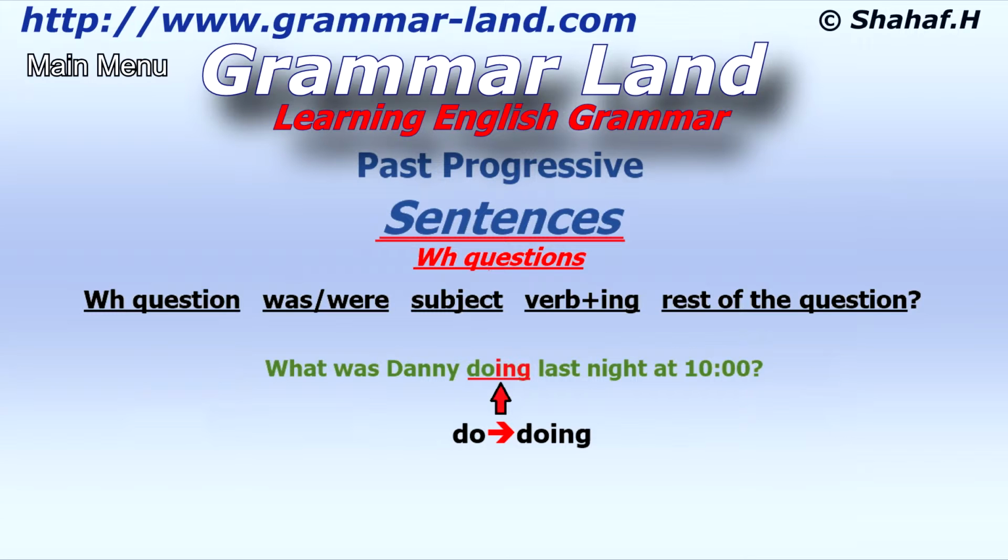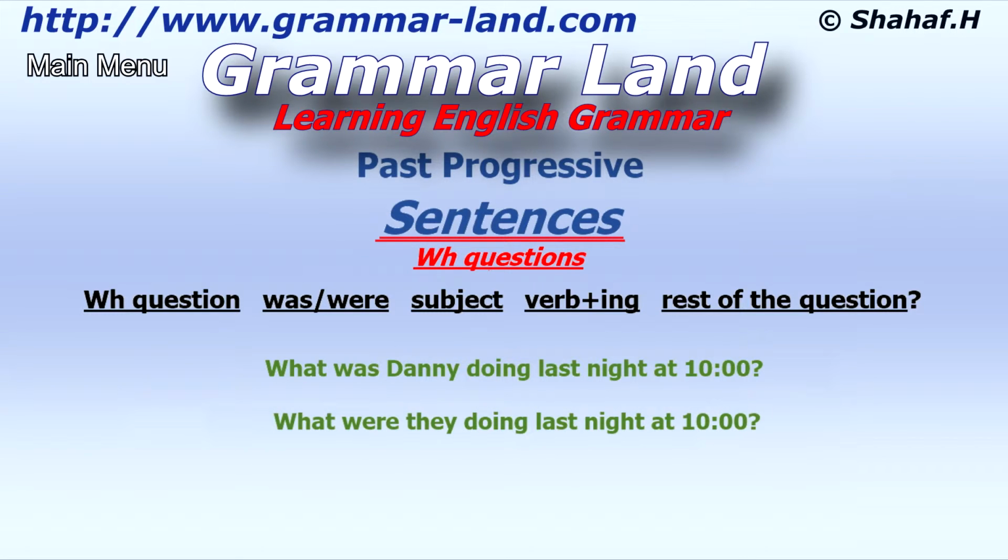What were they doing last night at 10 o'clock? This question also starts with the WH question, what? The subject is they, which is why we use were, and the verb do, as you know, gets ing, and becomes doing.